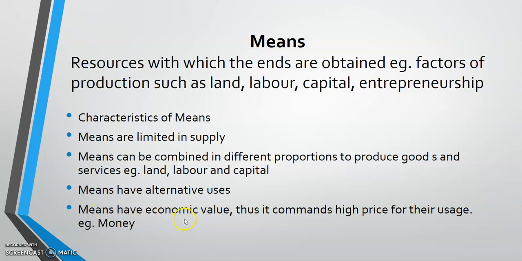When we say something has economic value, it means that it commands a higher price for its usage. You can't just have them for free. You need to buy them, or you need to purchase them, which means that it has a higher price for its usage. So these are some of the characteristics of means.